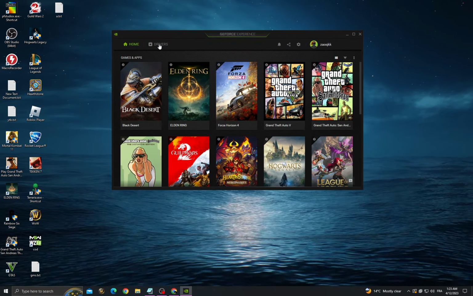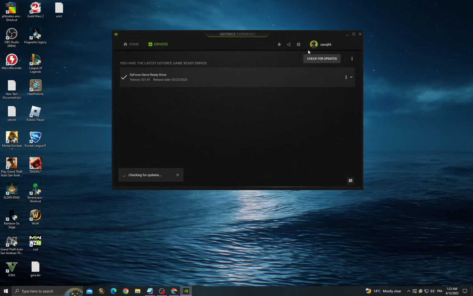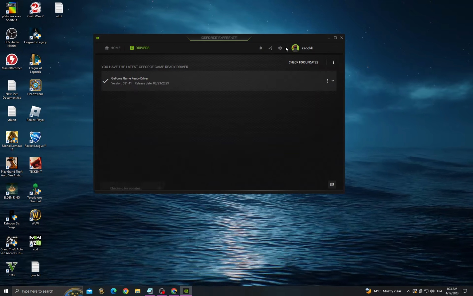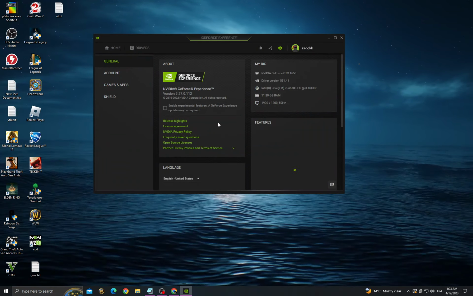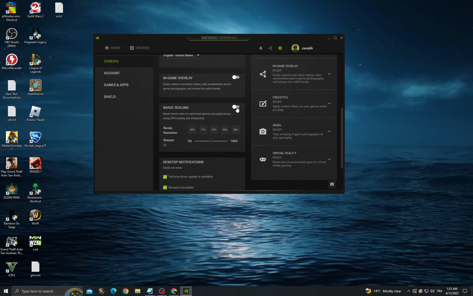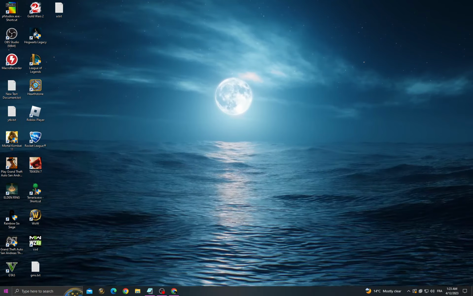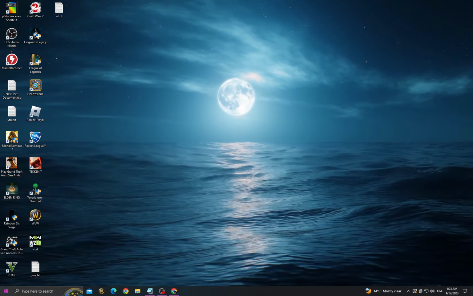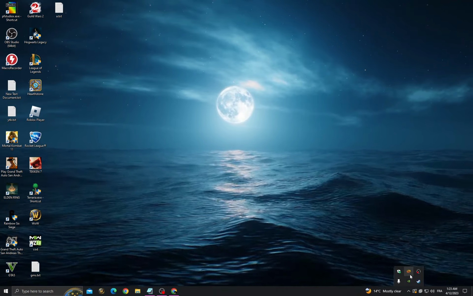And then go to drivers. Check for updates, make sure you have the latest update for your graphics card, and then go to settings, scroll down and enable image scaling, and then restart your computer. And after that, close all the applications that you don't need.